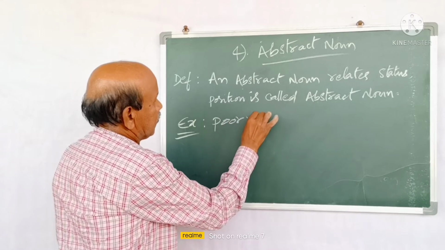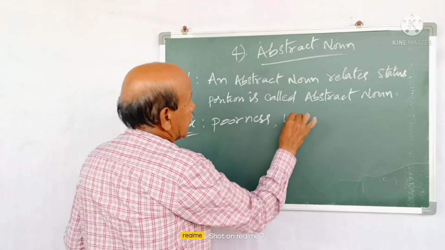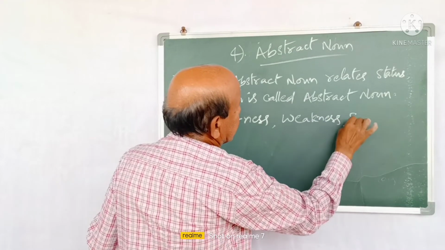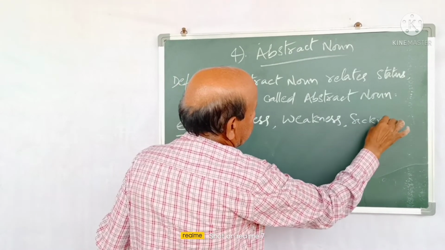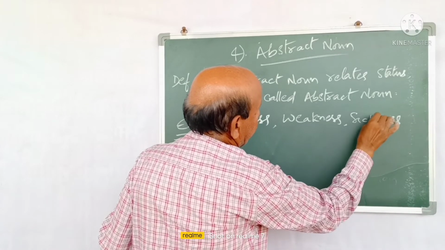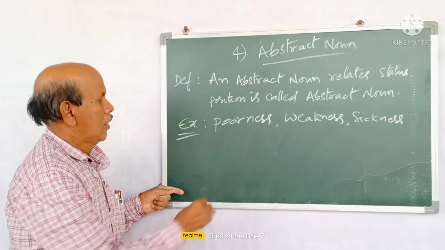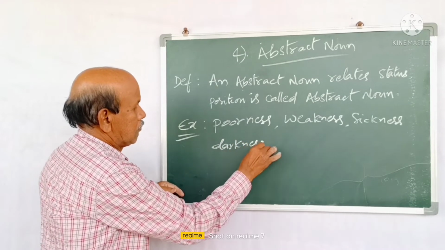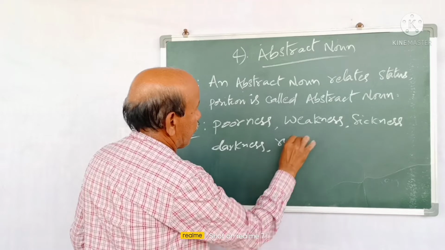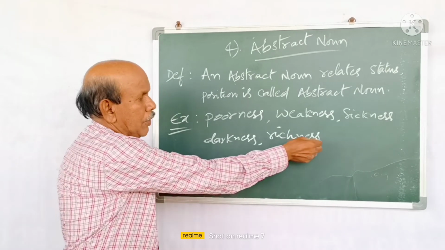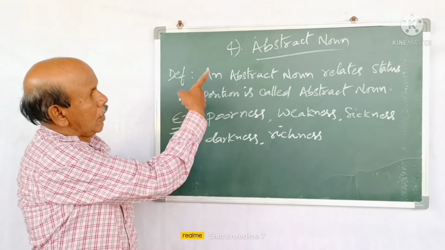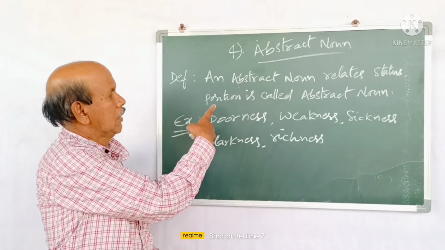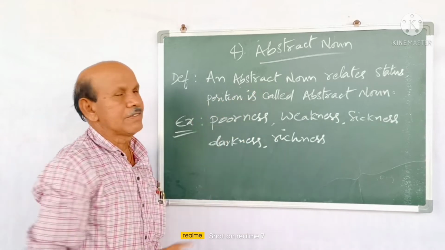Poorness, weakness, sickness, darkness, richness. So an abstract noun relates to, shows, position and status.